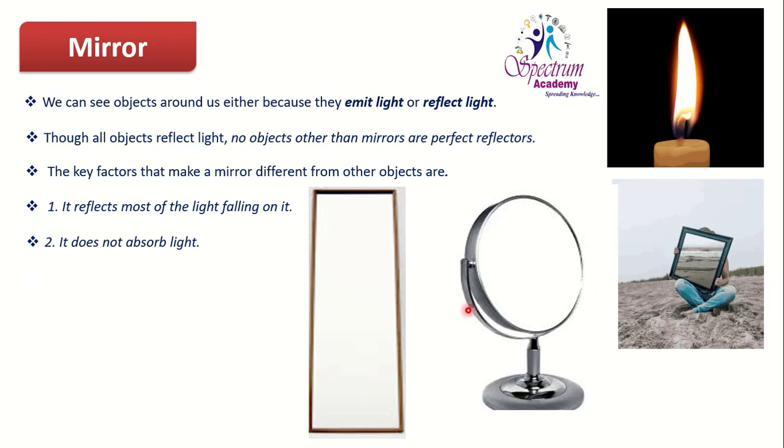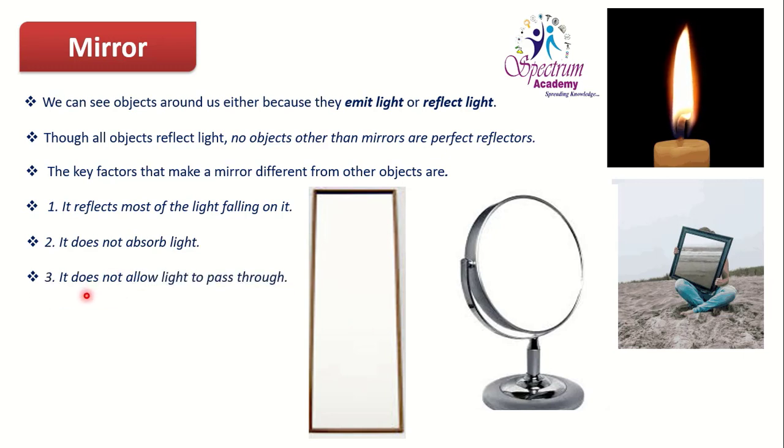The second property is that it does not absorb light. It does not absorb light, which means the maximum rays falling on the surface of a plane mirror or curved mirror are reflected. So it does not absorb the light rays falling on the surface of the mirror. It reflects the maximum light rays falling on the surface of the mirror.